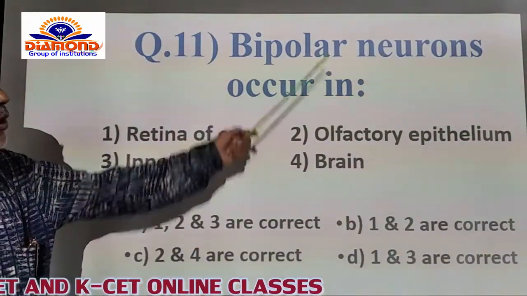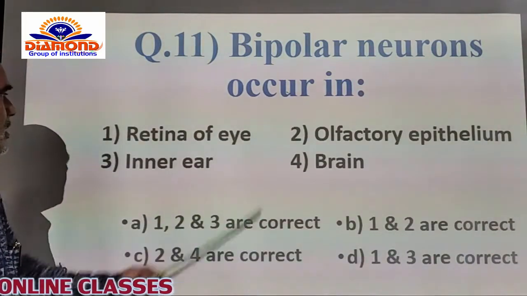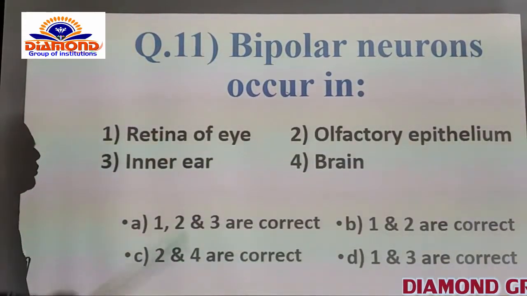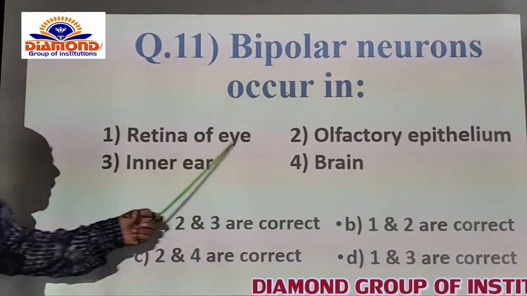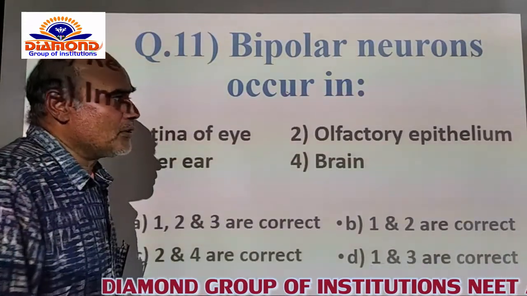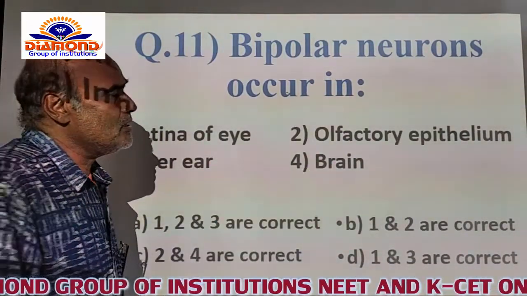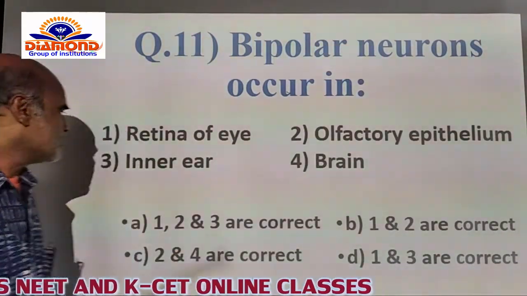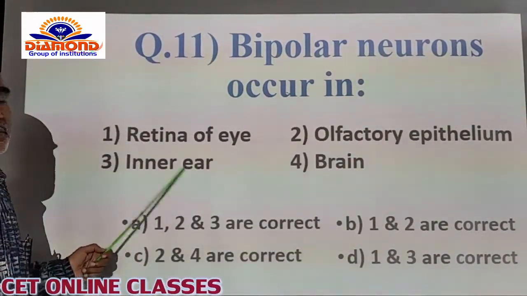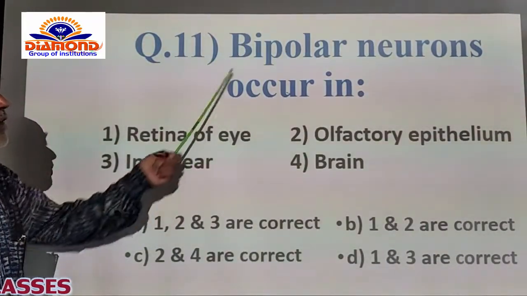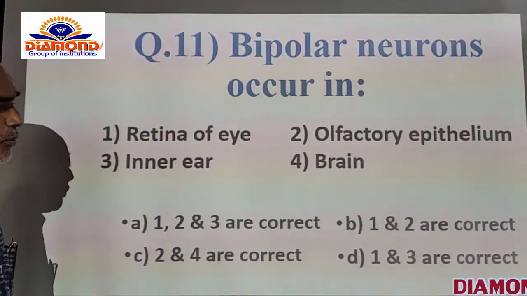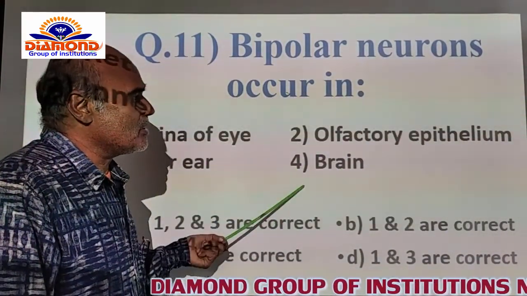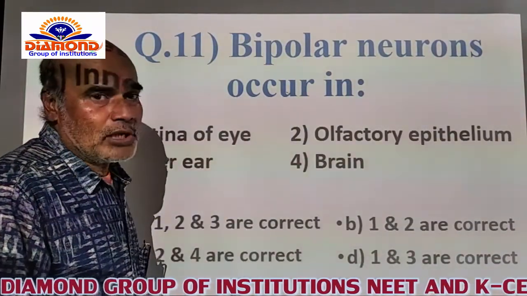Here, the bipolar neurons occur in. The options 1, 2, 3, 4 are given. Retina of eyes. Naturally, bipolar neurons are confined to the retina. And second is the olfactory epithelium. So it is another site where bipolar neurons can be present. That is called olfactory epithelium. And 3, the inner ear also. Inner ear is also another option for having the bipolar neurons. Only the fourth option, that is the brain, is not a correct site to have the bipolar neurons itself.